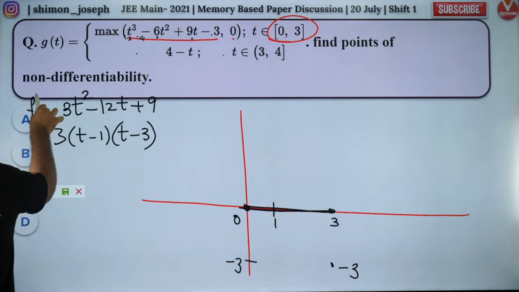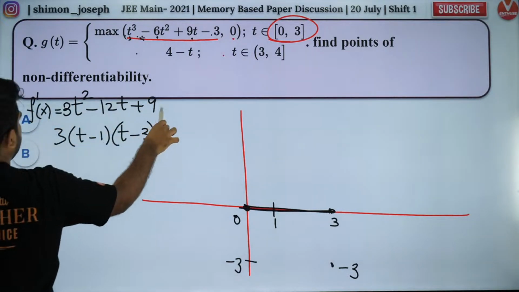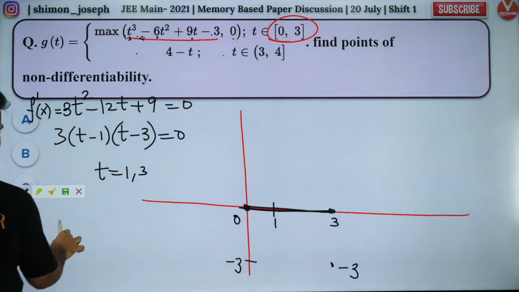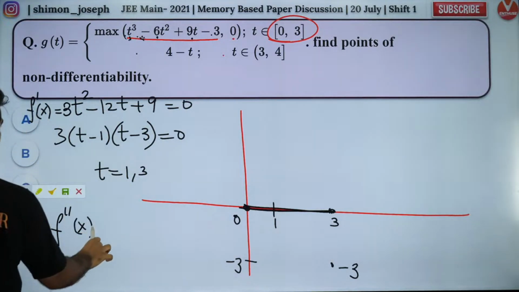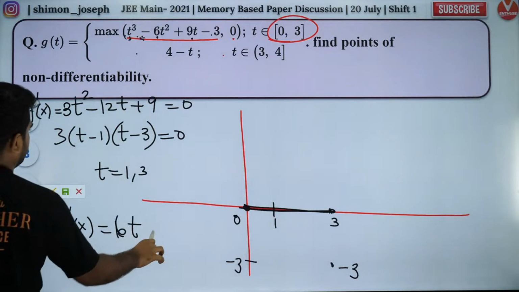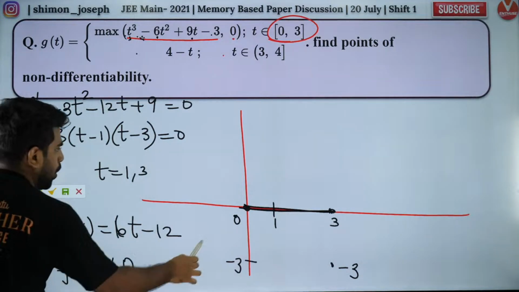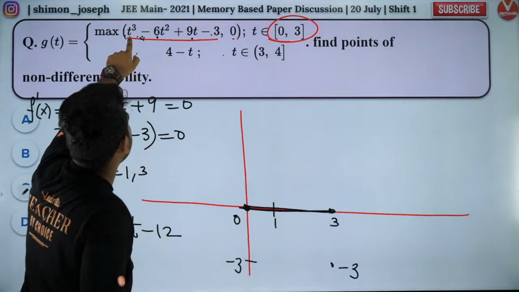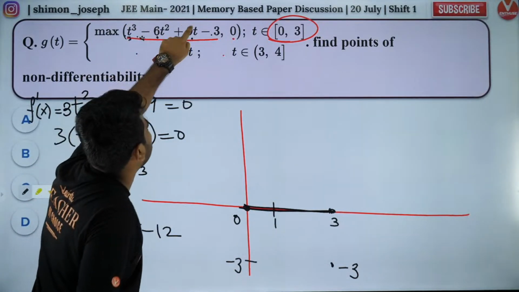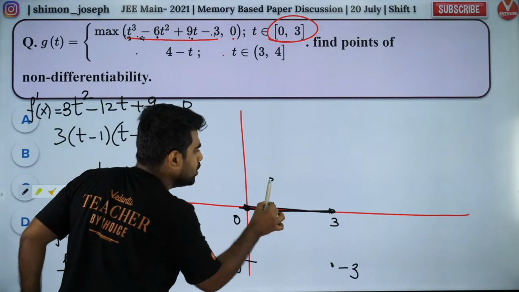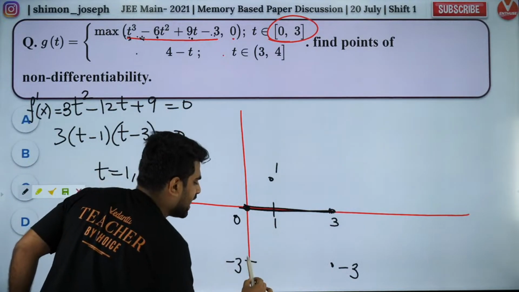This is the first derivative; I equate it to 0. I got t equal to 1 and 3. Second derivative, I'll get 6t minus 12. So the second derivative at 1 is negative, so 1 is the maxima. So at 1, what is the value? 1 minus 6 plus 9 minus 3, which is 1. So at 1, the value is 1. It's a maxima. So the graph will be like this.